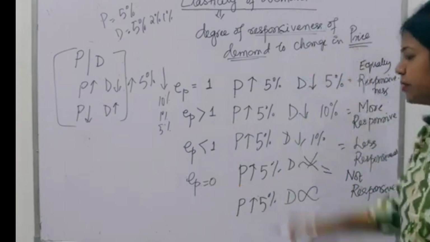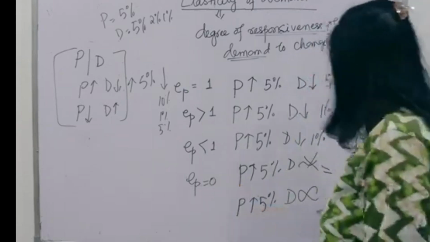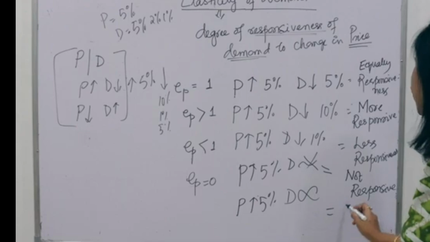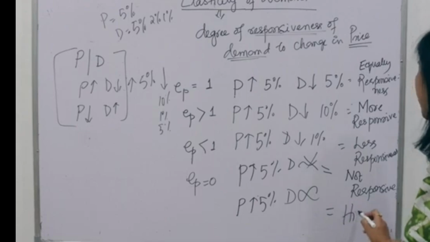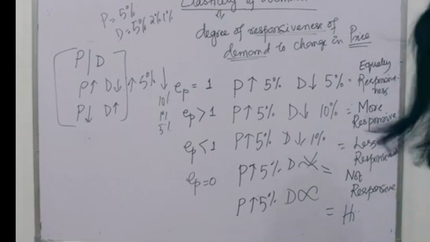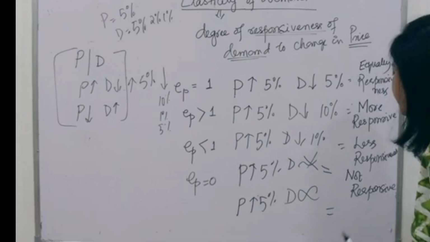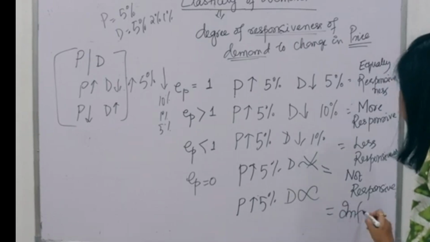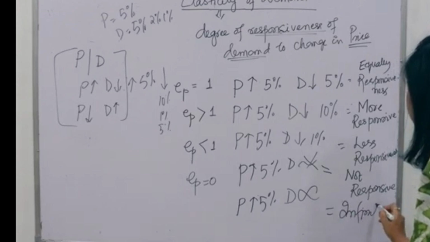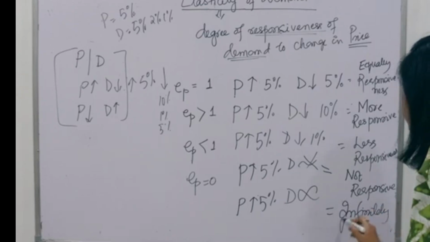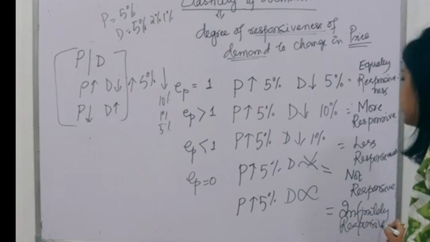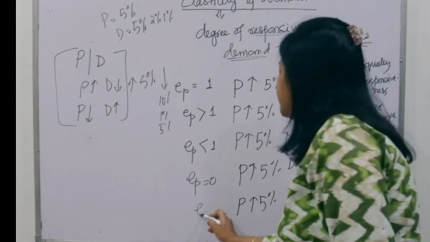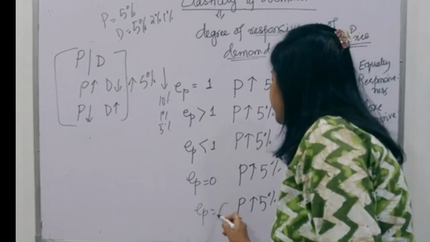So I can say it is infinitely responsive. Then we call this EP is equal to infinity.